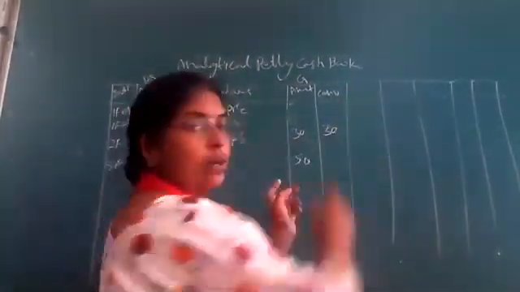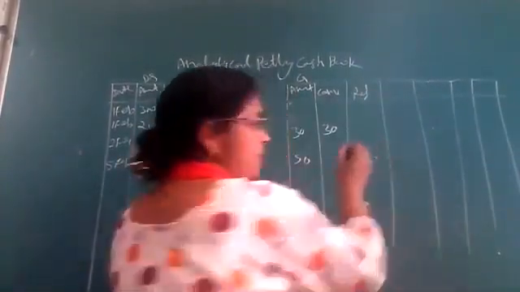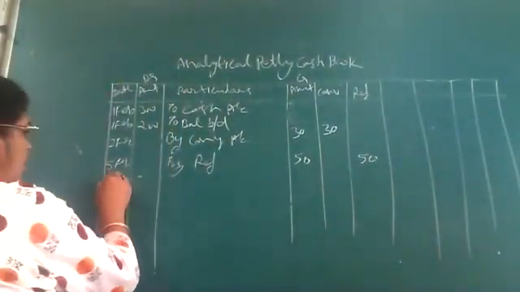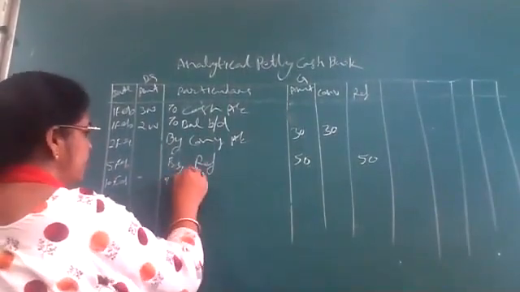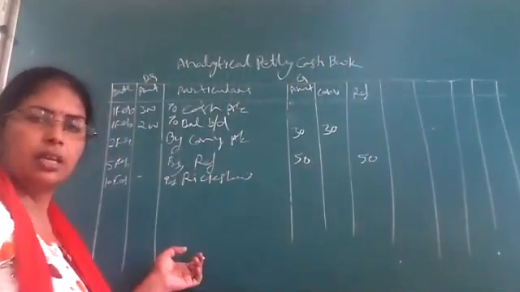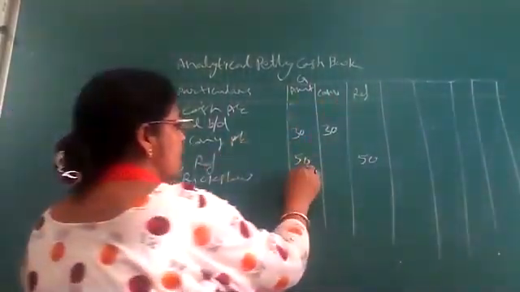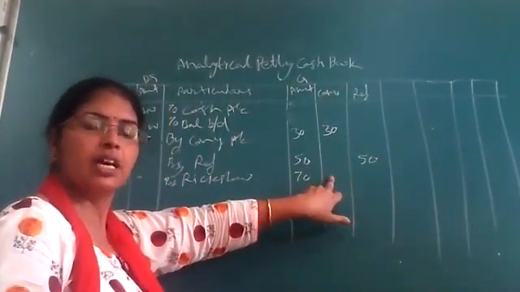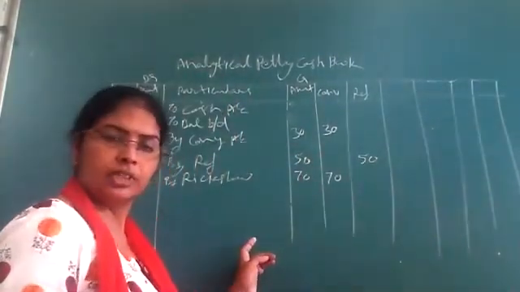So I draw a new column, refreshment, 50 rupees, in front of it. Next one is on 10th of February, by rickshaw charges. Rickshaw charges are conveyance, so we will write 70 rupees in the conveyance column. Clear?